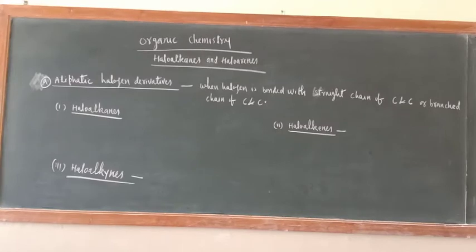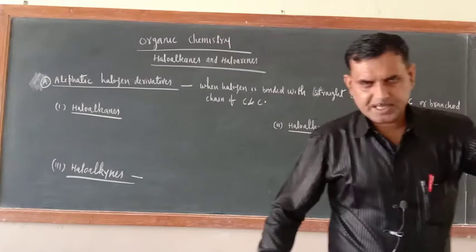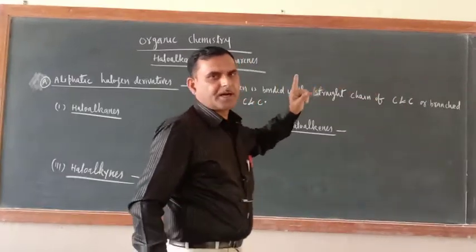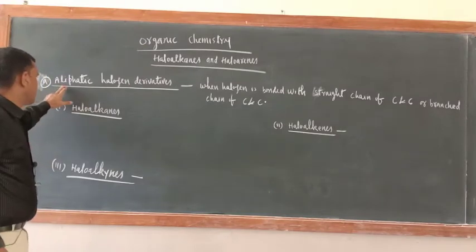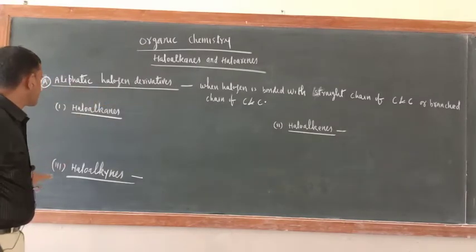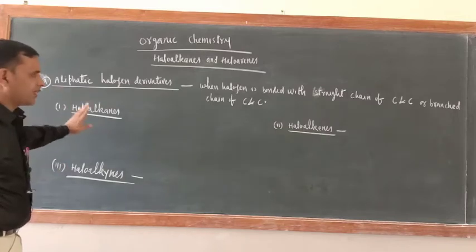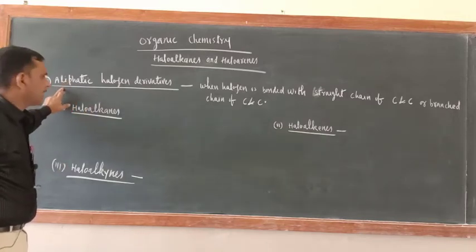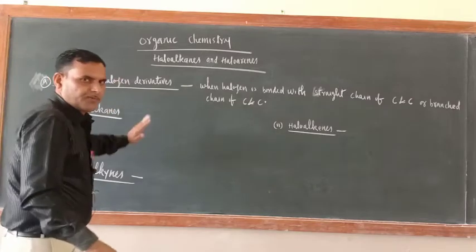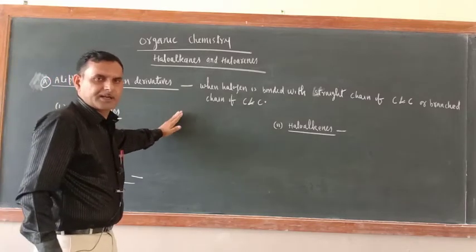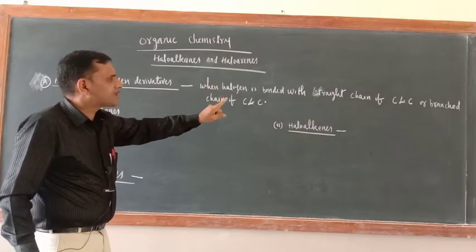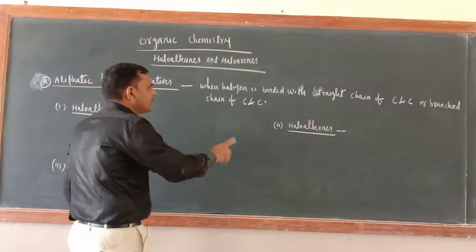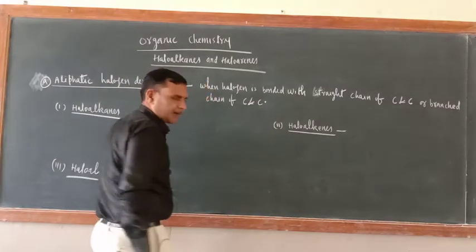So dear cadets, on the basis of the first classification, what was the first classification? On the basis of the arrangement of carbon and carbon, there are two types of halogen derivatives. The first one is aliphatic halogen derivatives, the second one is aromatic halogen derivatives. First we will discuss aliphatic halogen derivatives. When will it be called an aliphatic halogen derivative? When halogen is bonded with a straight chain of carbon and carbon or a branched chain of carbon and carbon.